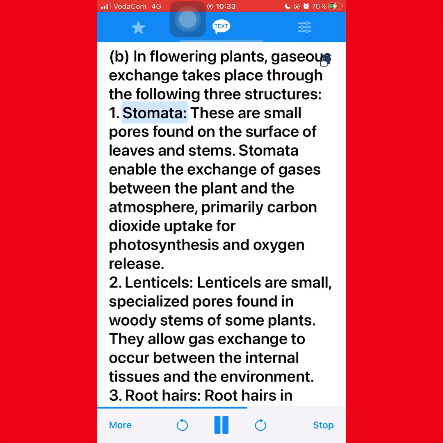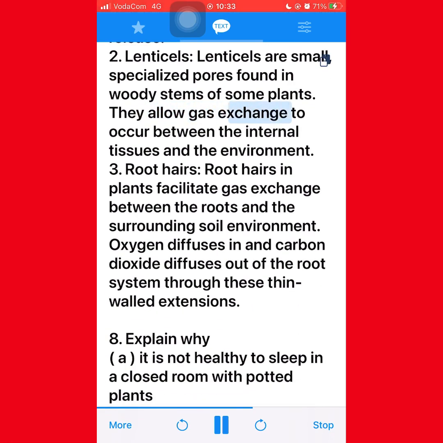1. Stomata. These are small pores found on the surface of leaves and stems. Stomata enable the exchange of gases between the plant and the atmosphere, primarily carbon dioxide uptake for photosynthesis and oxygen release. 2. Lenticels. Lenticels are small, specialized pores found in woody stems of some plants. They allow gas exchange to occur between the internal tissues and the environment. 3. Root hairs. Root hairs in plants facilitate gas exchange between the roots and the surrounding soil environment. Oxygen diffuses in and carbon dioxide diffuses out of the root system through these thin-walled extensions.